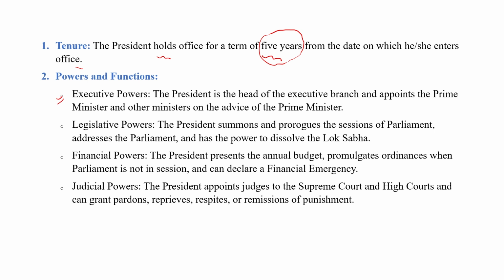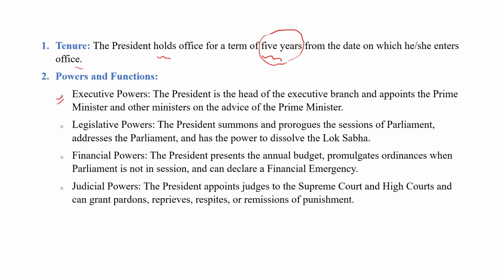The President appoints the Prime Minister with the advice of the majority party leader, as we discussed in the parliamentary election topic. He also appoints the Council of Ministers, explained in Article 74 and 74(5), on the advice of the Prime Minister. So he is the executive head of the nation, and he appoints the Prime Minister with the advice of the majority party leader and other ministers on the advice of the Prime Minister only.